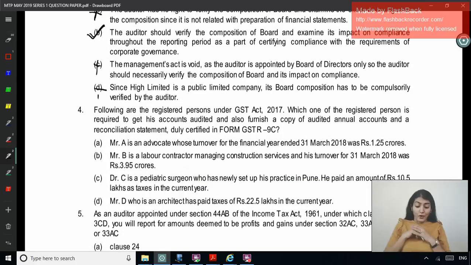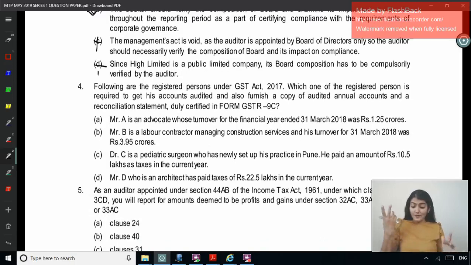Right, next one. Following are the registered persons under GST Act 2017. Which one of the registered person is required to get his accounts audited and also furnish a copy of the audited annual accounts and a reconciliation statement duly certified in form GSTR 9C? So now they are saying which registered persons are required to file GSTR 9C whose aggregate turnover exceeds 2 crore. Mr. A is an advocate whose turnover for the year is 1.25 crore, so not exceeding 2 crore.